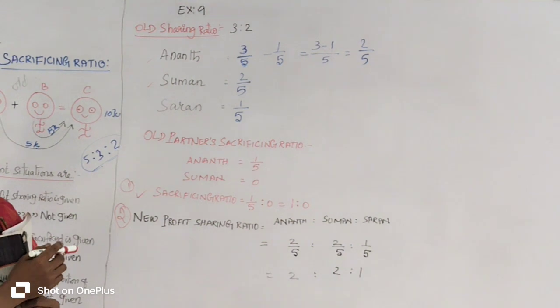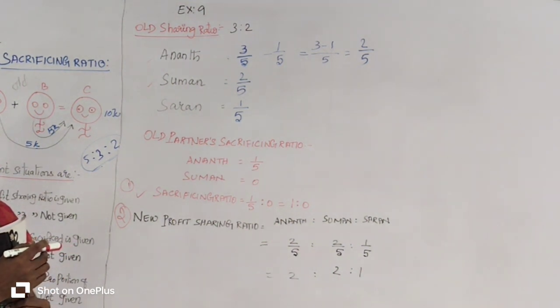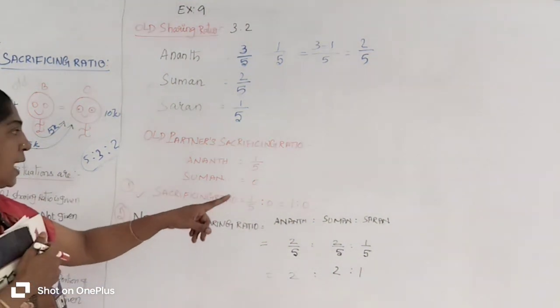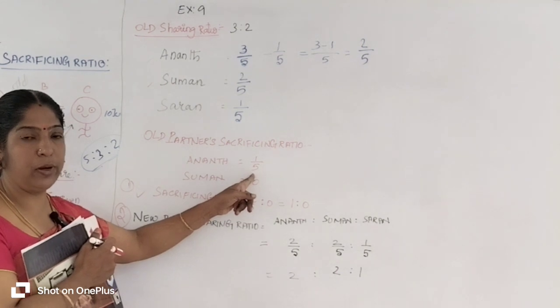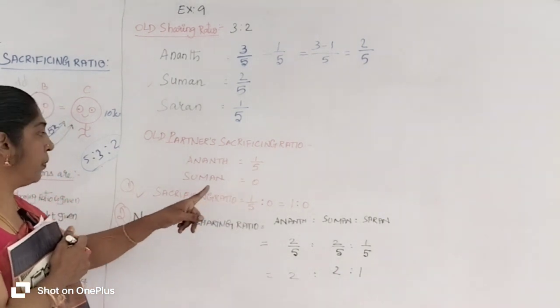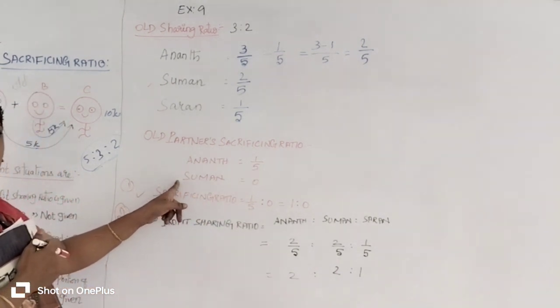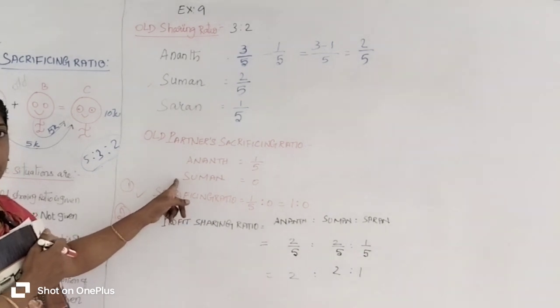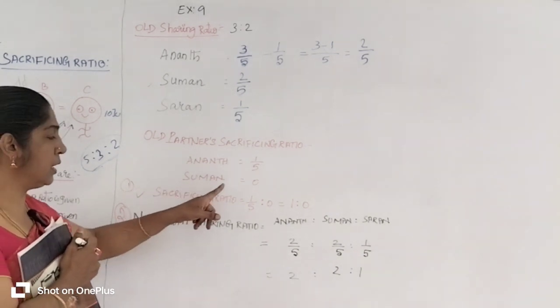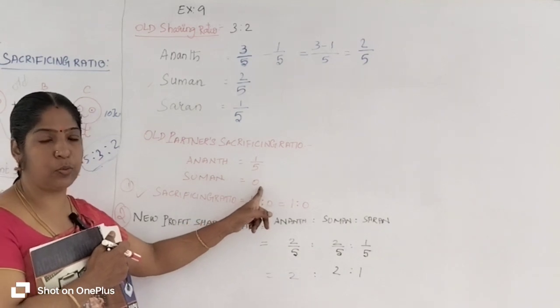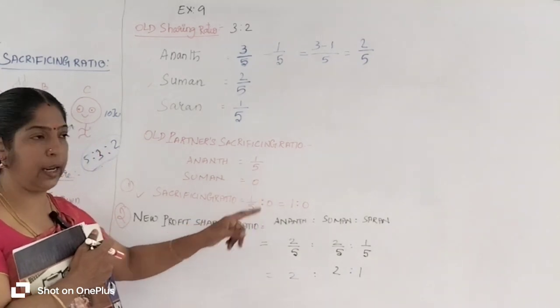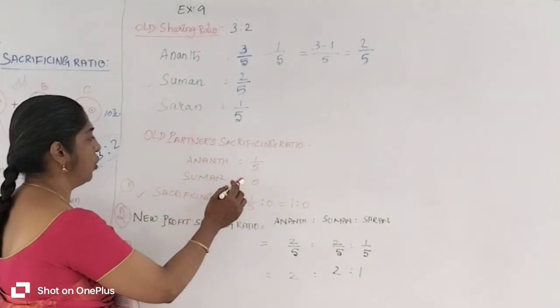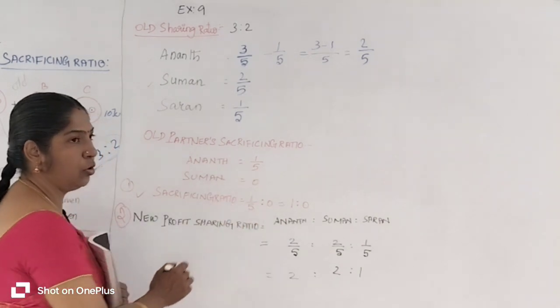Who is sacrificing their share of profit? Anand only sacrifices, 1/5. Suman is also an old partner. Does he sacrifice any share of profit? No. Suman didn't sacrifice any share of his profit, so 0. The sacrificing ratio is 1/5:0.